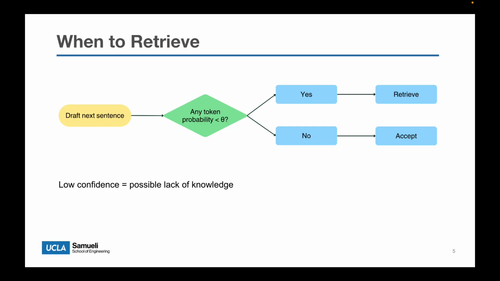The threshold theta controls how sensitive the system is. If theta is low, retrieval happens less often. If theta is high, retrieval happens more frequently. So, FLARE is not retrieving all the time. It retrieves only when the model seems uncertain. This is different from fixed retrieval methods because retrieval is adaptive, not scheduled at every fixed interval.